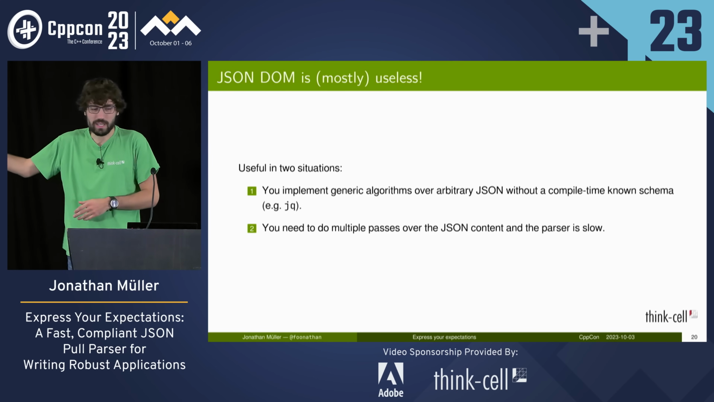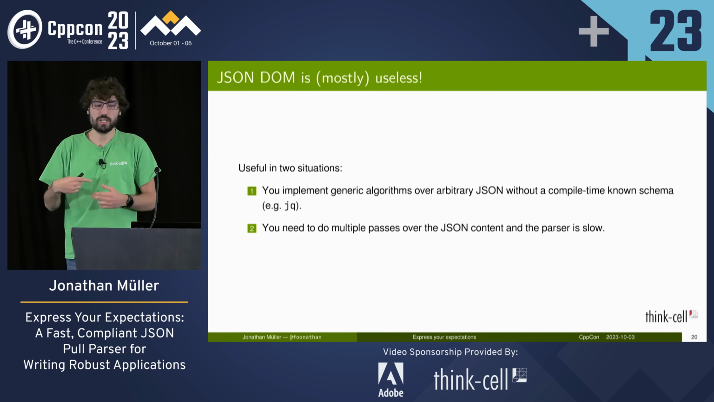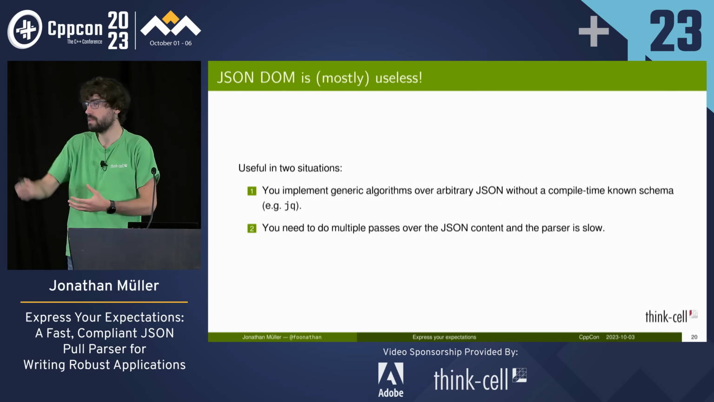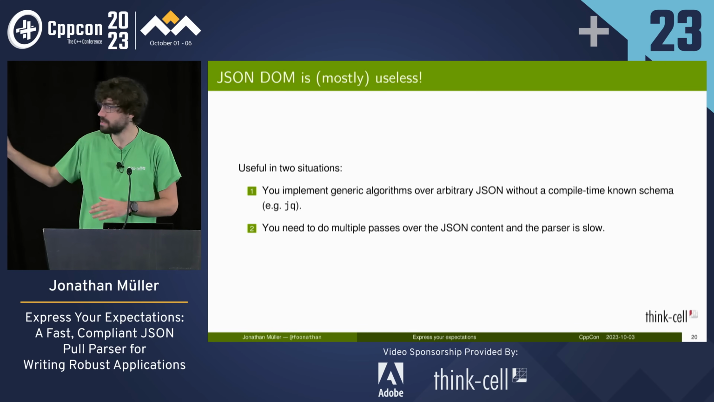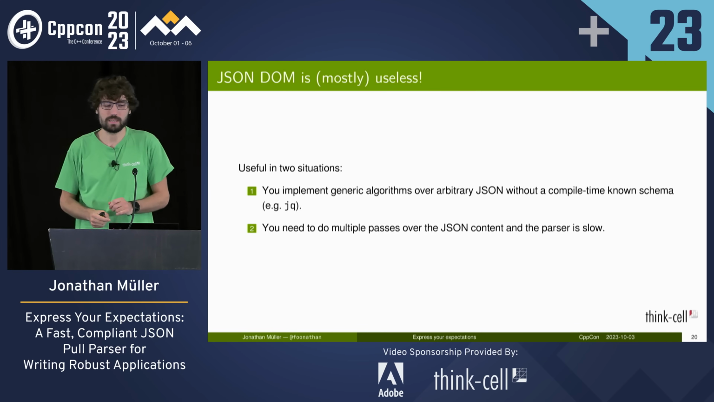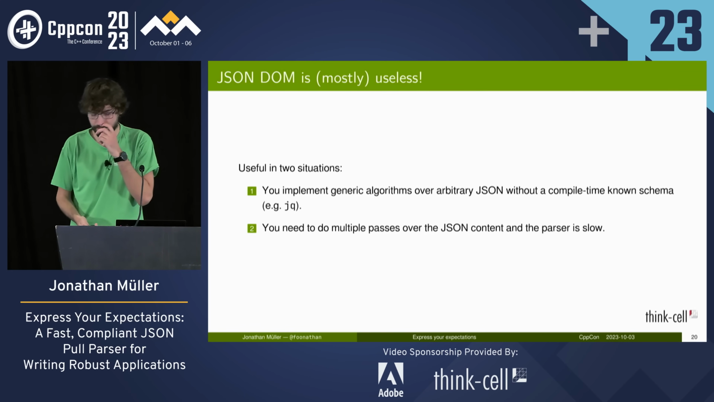And then this is sort of an edge case that I've just put in there for completeness. So maybe you need to do multiple parses of the JSON data and the parser is too slow. So you parse it once in a pre-cached way and then you access the cache. But this is a rare situation. But if you're not in either of those situations, a JSON DOM isn't really what you want, right? You want a C++ type, not a JSON DOM.